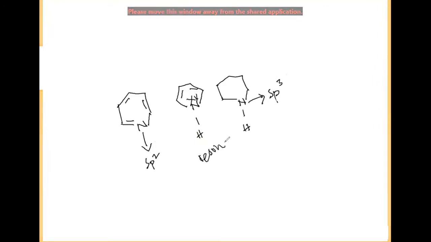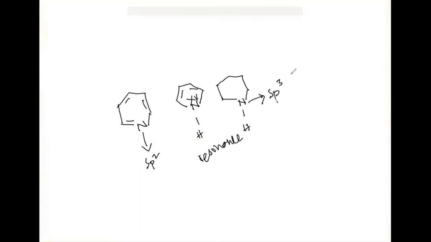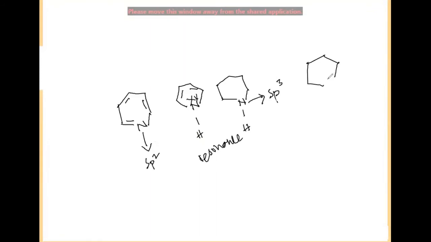We can show this pyrrole very clearly like this, and here we can show the involvement of the lone pair of electrons in the resonance.